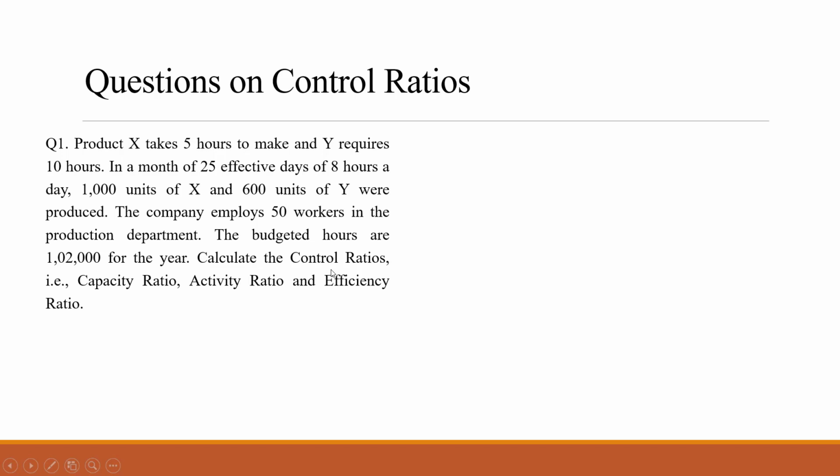Now you are required to calculate the control ratios. Now control ratios, if they say, that means all three you have to calculate. That is capacity ratio, activity ratio, and the efficiency ratio. Now we'll see how to do this question.